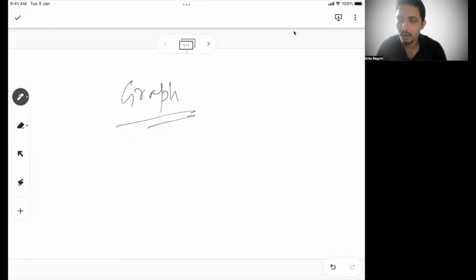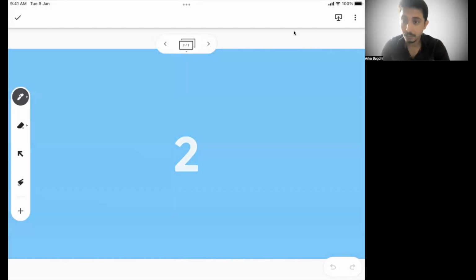You can't remember all the types of graphs. You just need to understand how a graph should look and what points you need to think about when you are trying to form a graph, and that's how you should approach this chapter. So without further ado, let's get started.